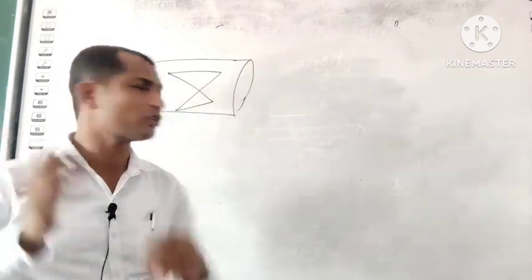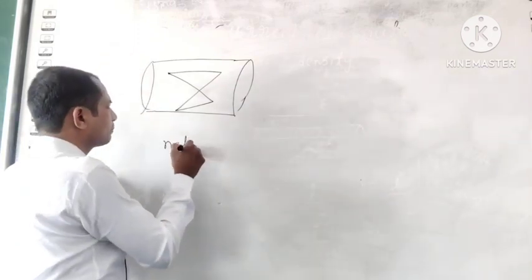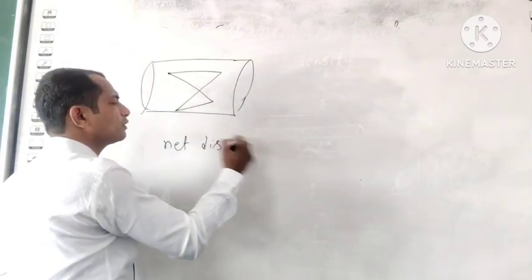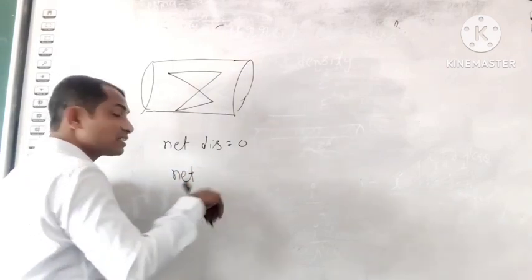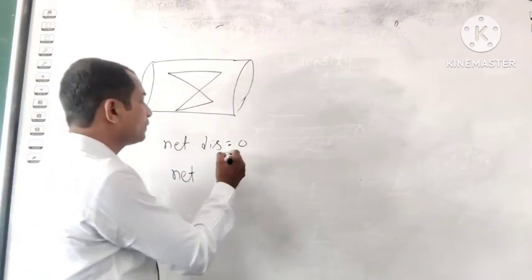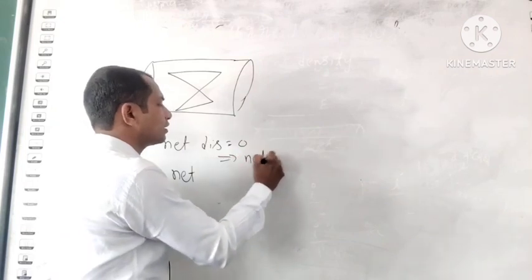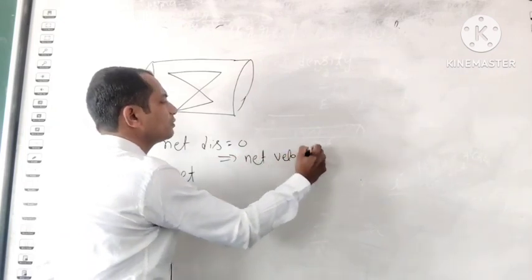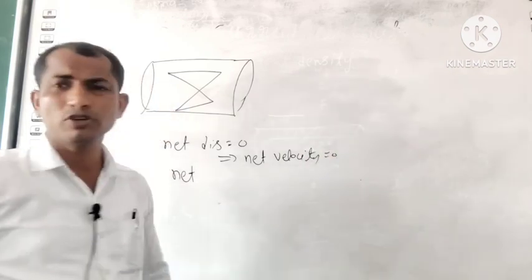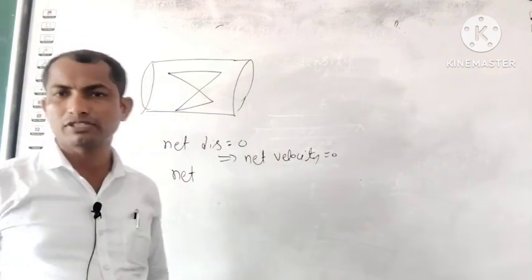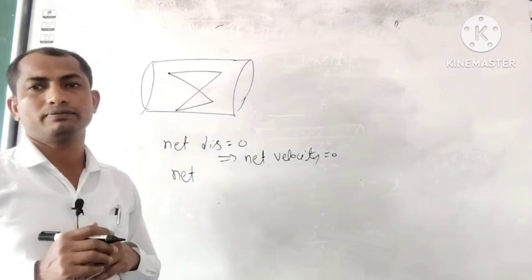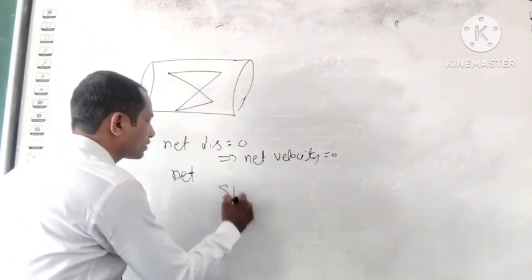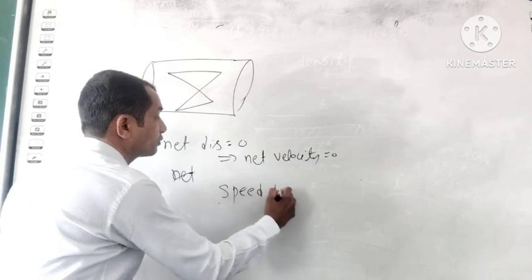If net displacement is equal to 0, that means net velocity is also 0. Why? Because velocity is equal to displacement upon time. So net velocity is equal to 0. But here the speed cannot be 0. In this case, speed is not equal to 0.